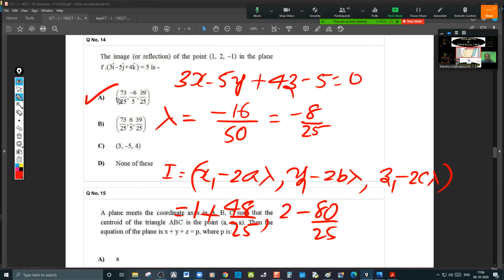So make use of it. The foot of the perpendicular from a point to a plane will not contain 2. I repeat. For the foot there will be no 2, but for the image there will be a 2. That's the only difference. Lambda is the same. Still, for your reference, I am writing that shortcut once. Please note it down.